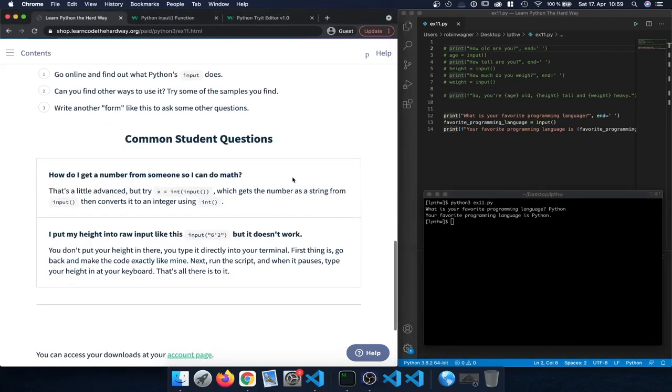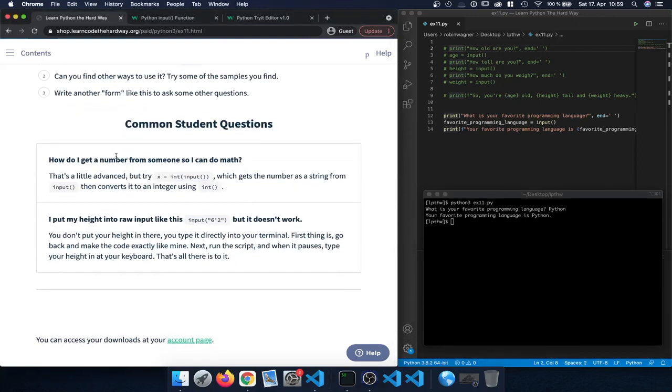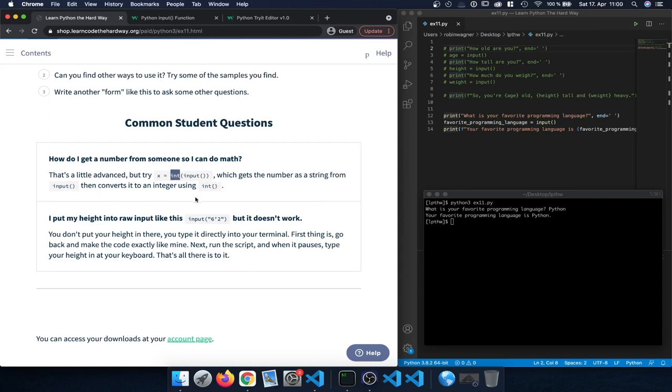All right, finally, let's take a look at some common student questions. How do I get a number from someone so I can do math? That's a little advanced, but try x and then int input. So here we get some input from a user, which would be a string by default. And then we need to convert that into a number. So for example, into an integer. So we wrap the input statement with int, and then that gets a number as a string from input and then converts it to an integer using int.